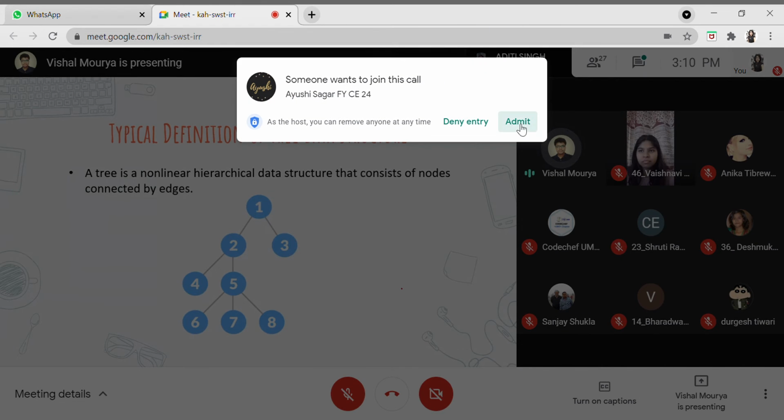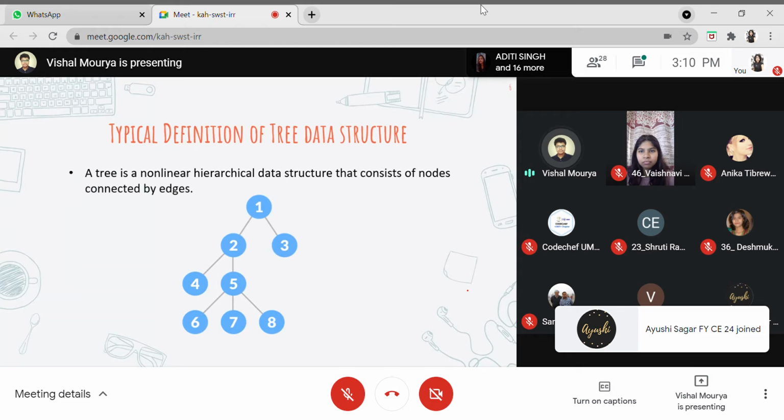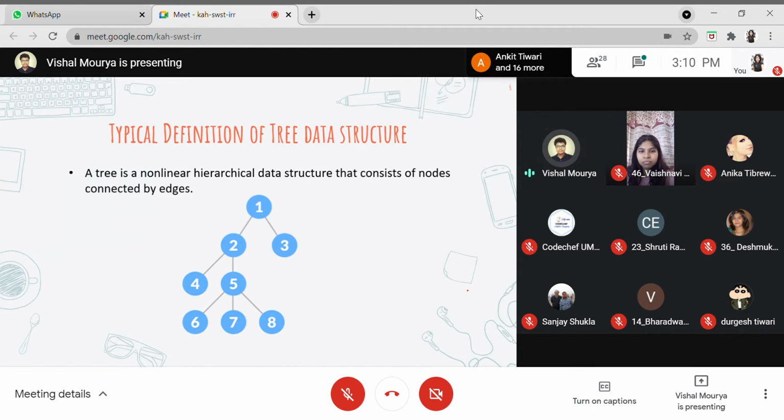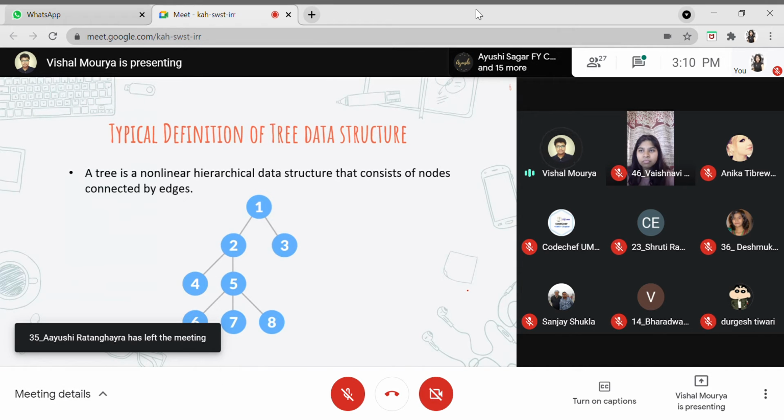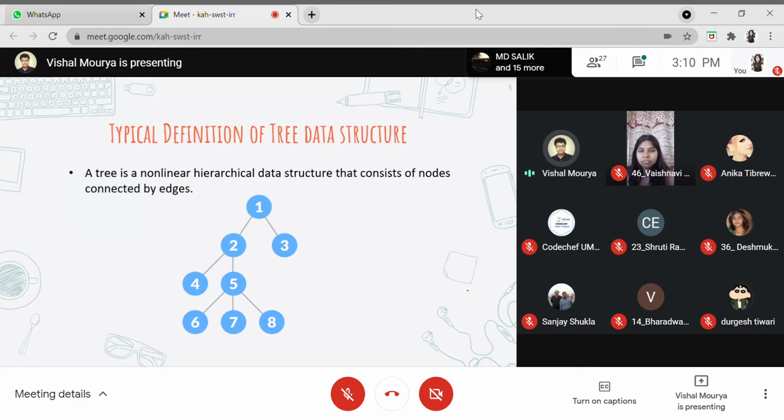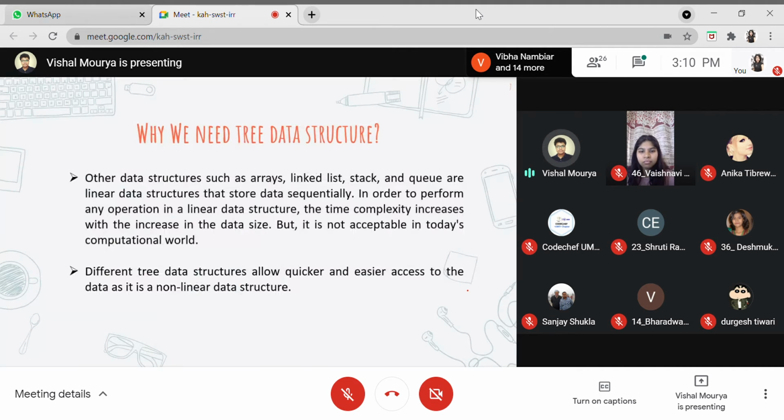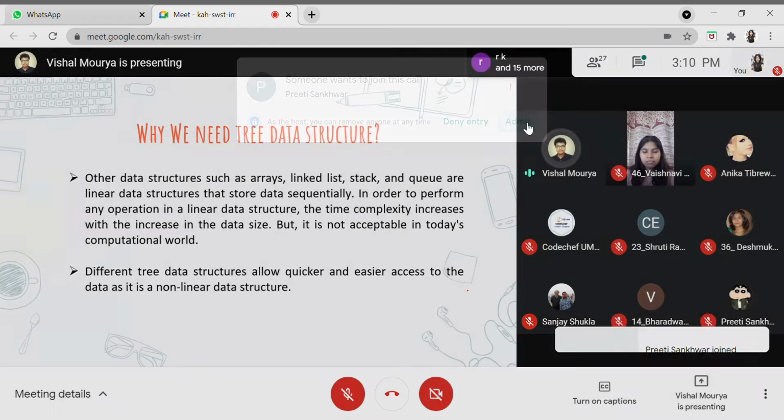This definition is what Wikipedia says, but I'll not be explaining it right now. I'll come back to it in a few minutes, after first glancing through every detail of what a tree is, why we need trees, and what terminologies we use in trees. Then it will be easier for you to grasp this. So let's move on. Firstly, whatever exists in the world of data structures and algorithms, there is a reason behind its existence.